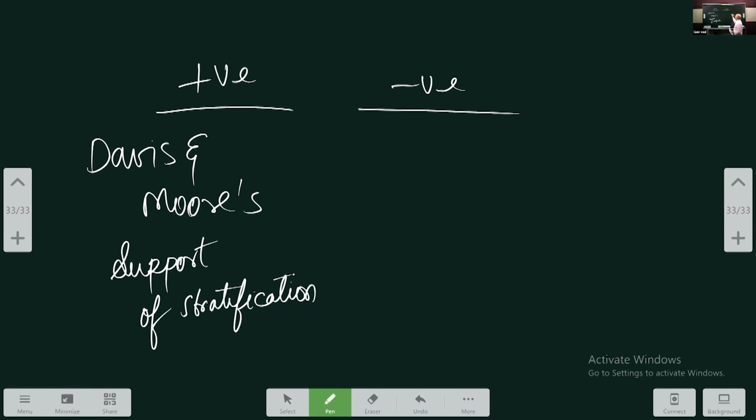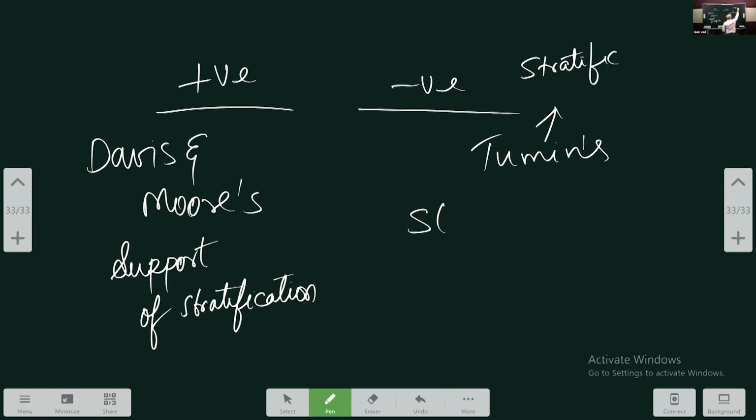Under negatives, you can give Tumin's critique. Tumin criticized stratification. He said that to allocate work and all of that, you need not have stratification. Tumin said stratification is not the same as inequality. Stratification is much more. It is dividing people and condemning them to lower positions.